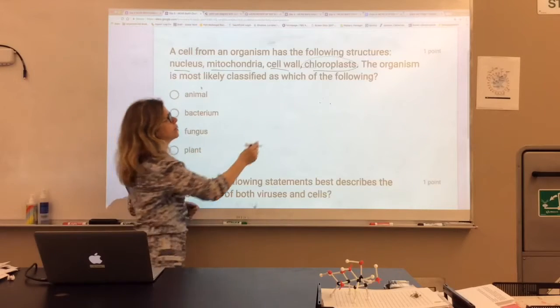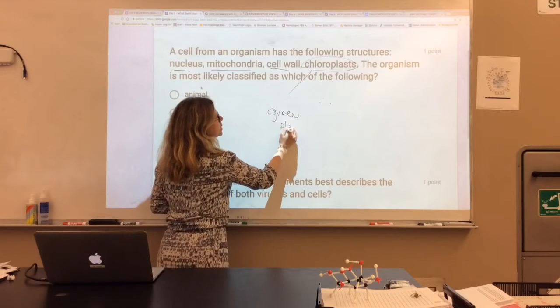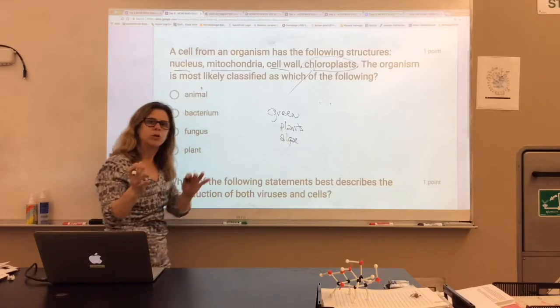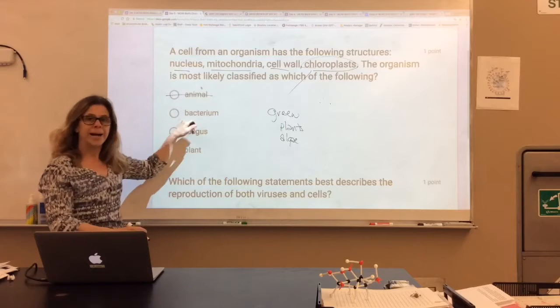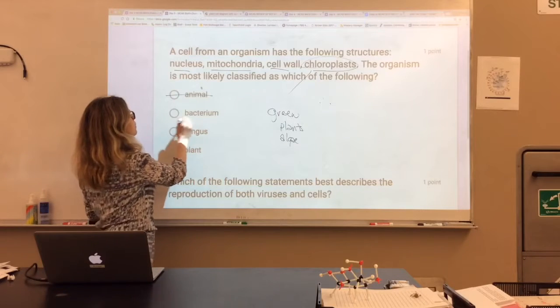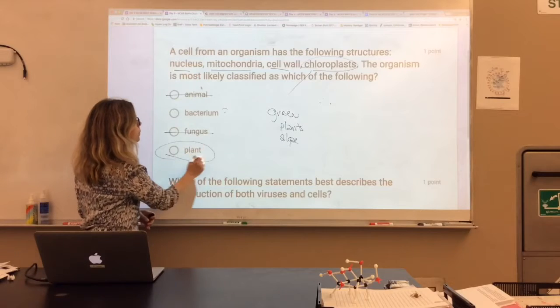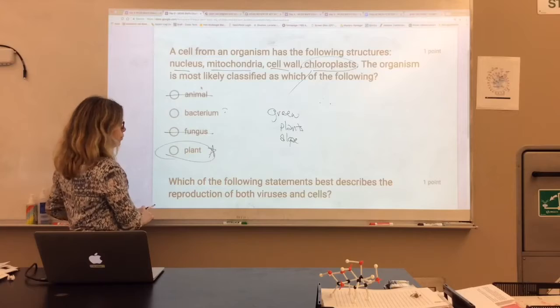Look at the chloroplast and what am I thinking? I'm thinking green, I'm thinking plants, maybe algae, certain bacteria, but I'm thinking of what might have a chloroplast. Animal cells, nope, can't do it. Bacterium, fungus, no, they're decomposers. Plants, I know plants make their own food using chloroplast. Right answer. Move to the next one.